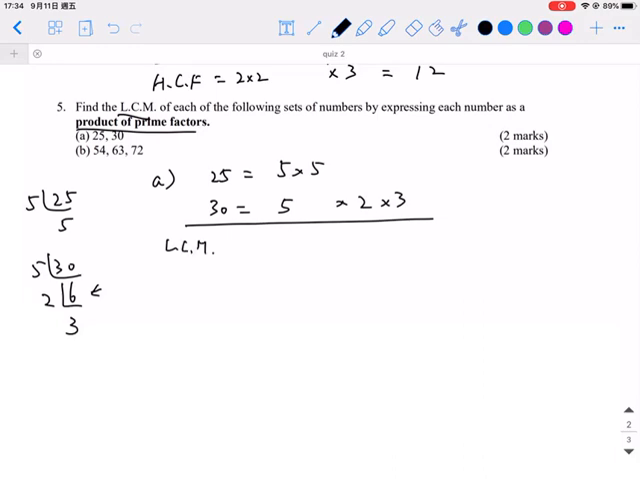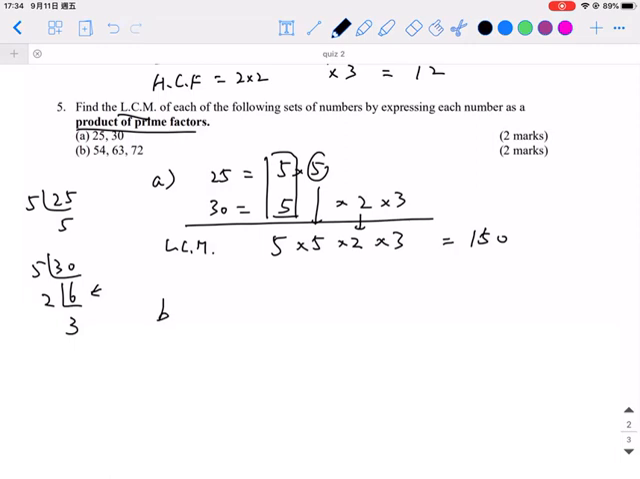So we choose everything in it. So one is 5, and this 5 is also counted for the LCM, and the 2 also, and this 3. Multiply together and you will get 120. Sorry, it should be 150, right?